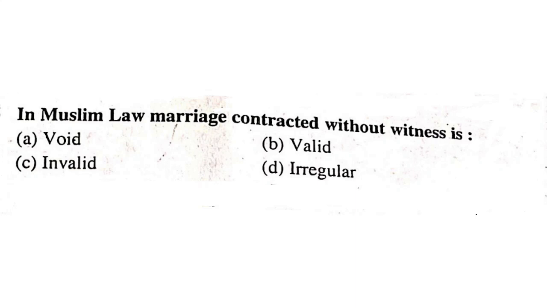If the prohibition is violated, which is of temporary nature, then that form of marriage is known as irregular marriage. So in Muslim law, a marriage contracted without witness, being a violation of a temporary prohibition, is irregular. For a valid marriage, the presence of a witness is required.